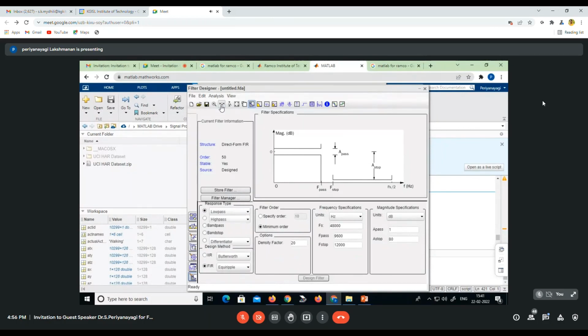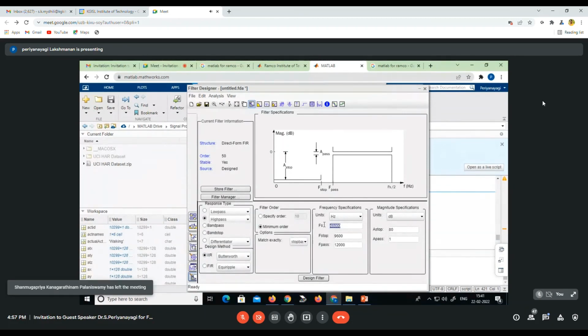So what I told you now, in filter designing, you can give the specification. Here we are using a high pass filter, which is IIR, and your FS is 50 Hertz, stop band is 0.4, pass band is 0.8.